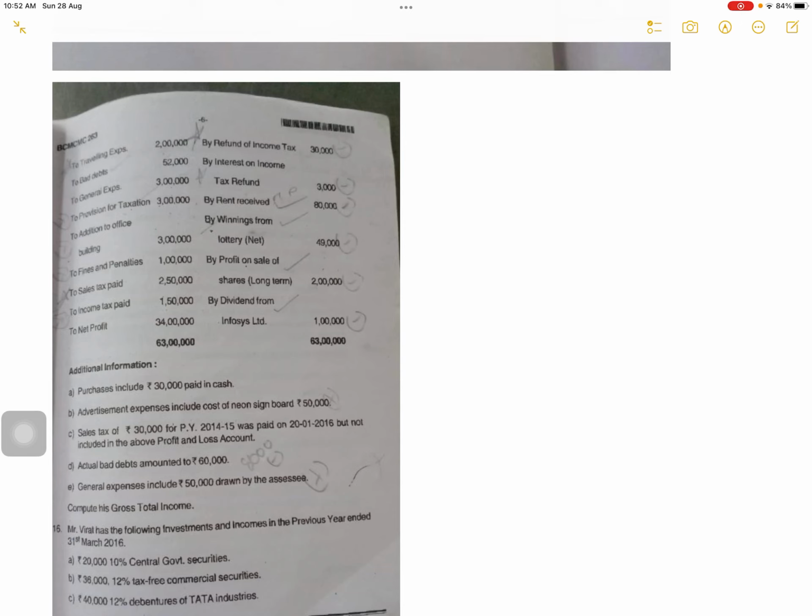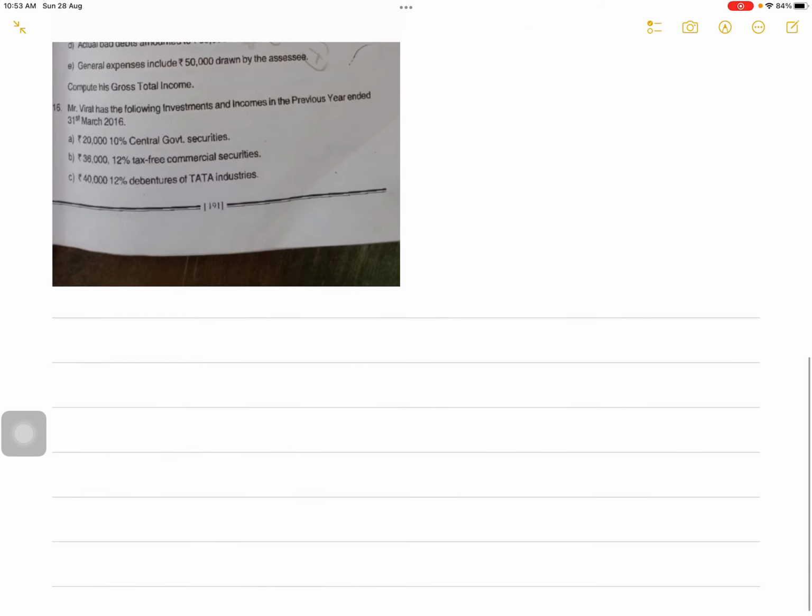General expenses included 50,000 drawn by the assessee. So 50,000 is drawings. You cannot show it as an expense, so you have to add 50,000. So let's start solving. It's a very simple problem, and this kind of problem we have done in the class. Okay, so let's start.